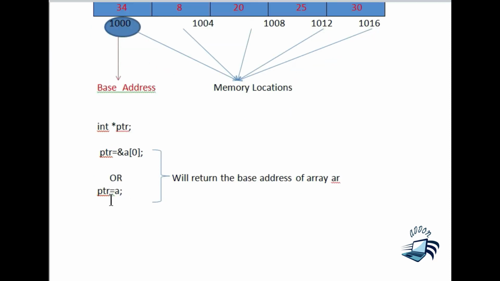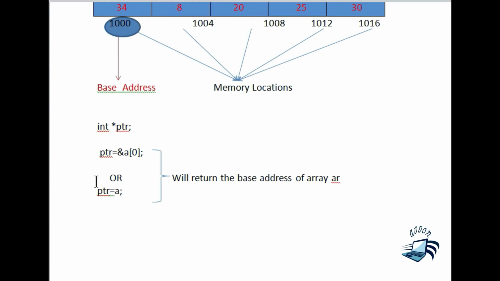In the next statement I have given ptr is equal to a. This is the array name. So in this statement also we know that the array name points to the base address. So here also the base address is 1000, and 1000 is retrieved by a and it is assigned to ptr.